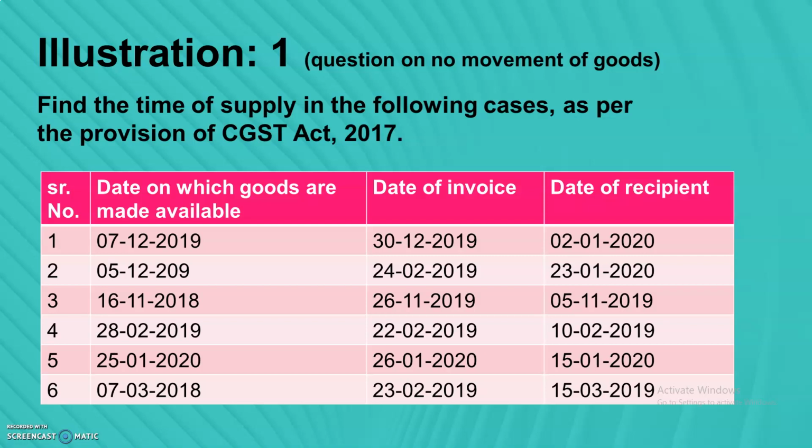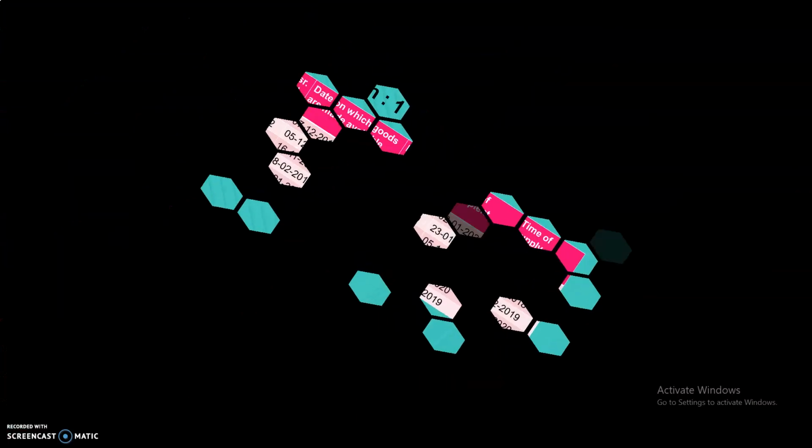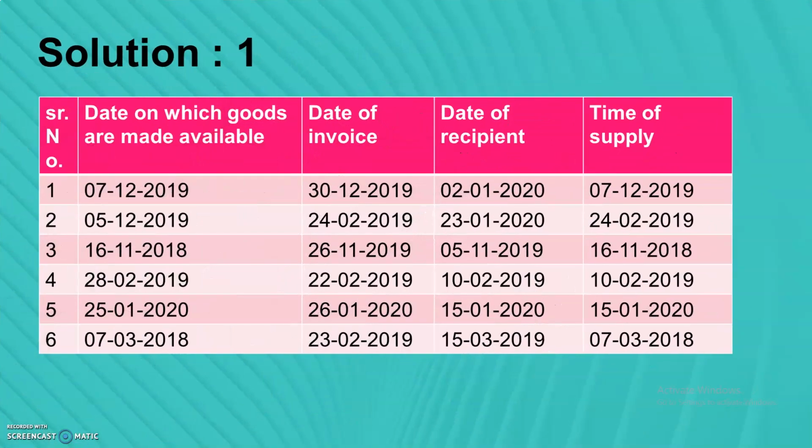On your screen, there is a table, there is serial number, date on which goods are made available, date of invoice, and date of recipient. There are 6 points. We will analyze each point, each serial number, and then we will try to solve time of supply in each case. Let's go further toward our solution. Now on your screen you can see the solution number 1.